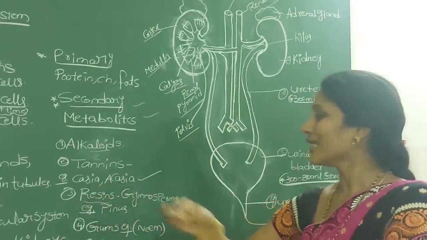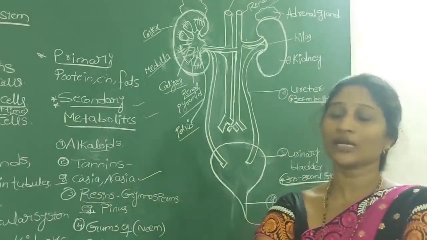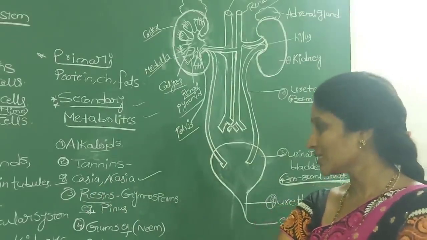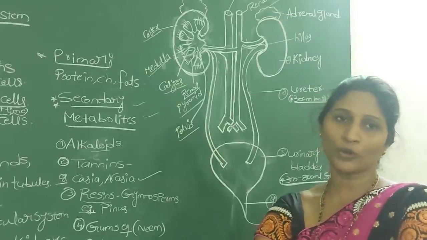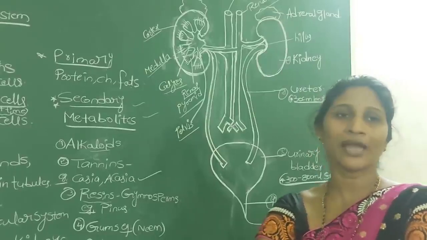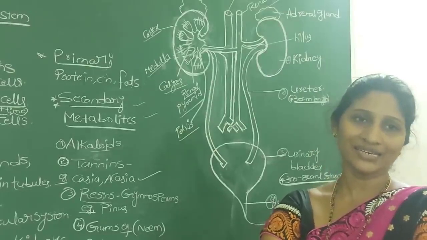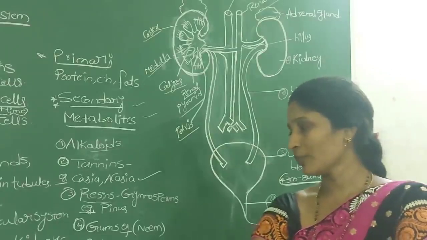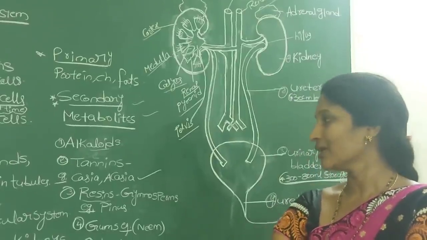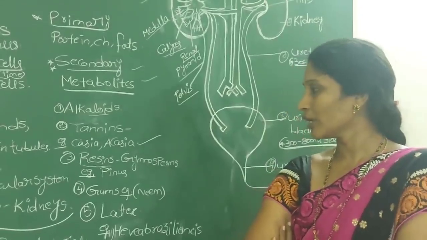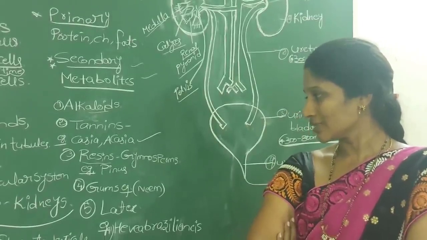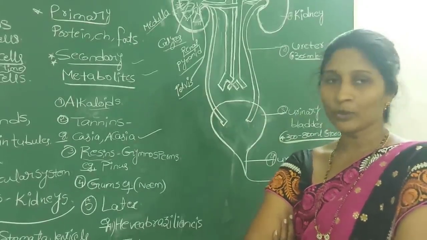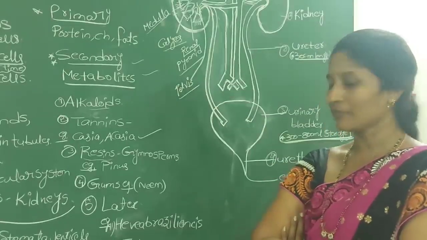The next one we call resins. Resins are mainly secondary metabolites present in special passages or tubes known as resin passages of gymnosperm plants. Gymnosperm plants means the plants which have naked seeds without any fruit. So in the resin passages, the resins are present. These resins are mainly used in the preparation of varnish. Example, pines.